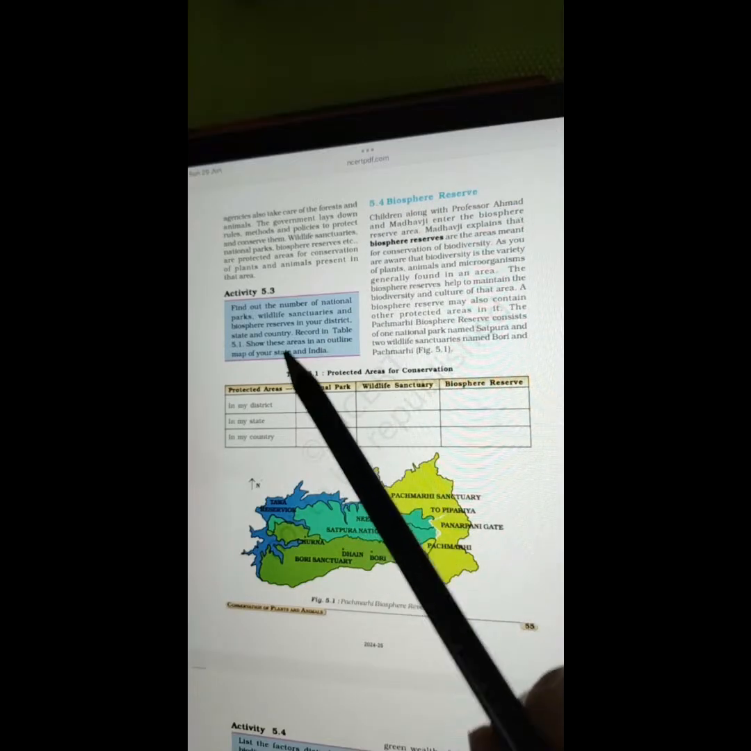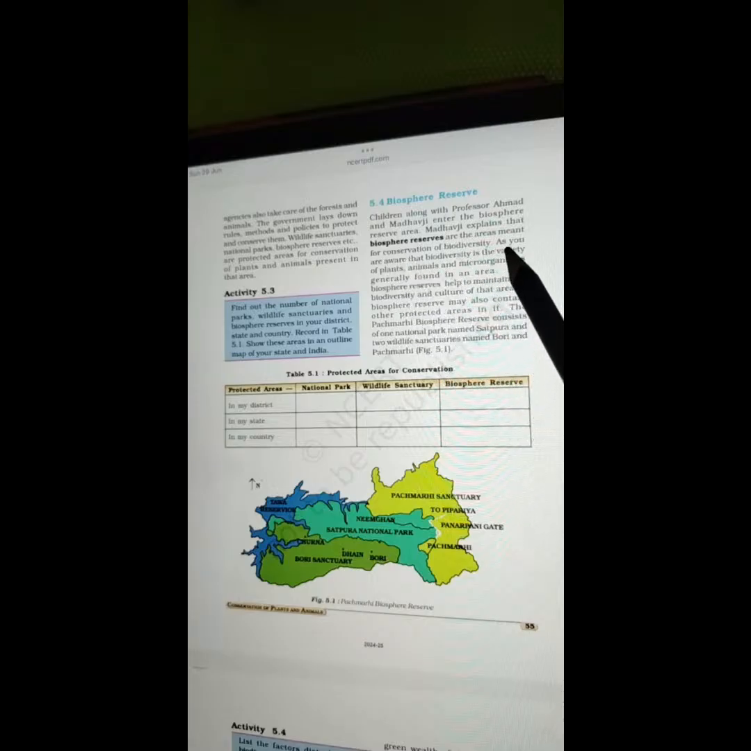So here is the table which they were talking about in activity 5.3. We are coming to 5.4, Biosphere Reserves. Children along with Professor Ahmed and Madhavji entered the biosphere reserve area. Madhavji explains that biosphere reserves are the areas meant for conservation of biodiversity.